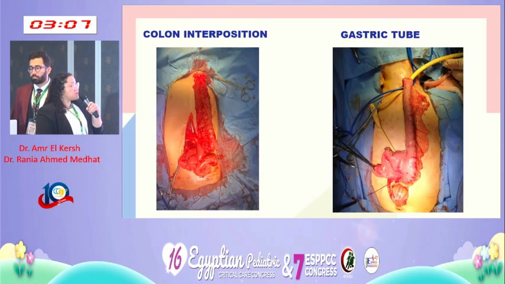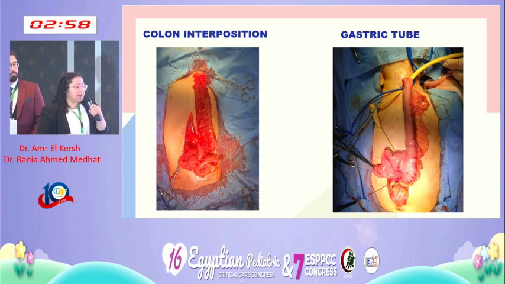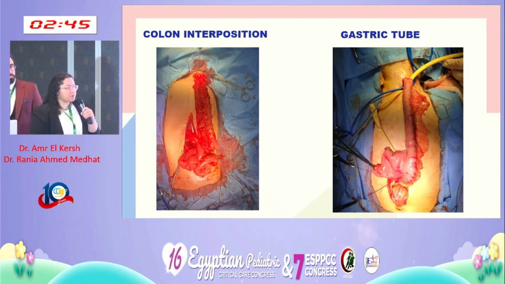The colon interposition, as you can see on the left side, this was a different patient. We use the left colon or the transverse colon. We are dependent on the left colic artery, and we can use it to bridge the gap or replace the esophagus until the cervical part. Whereas in the gastric tube, we use part of the stomach, which is part of the greater curvature of the stomach, dependent on the left gastroepiploic artery, also to form a tube and replace the esophagus.